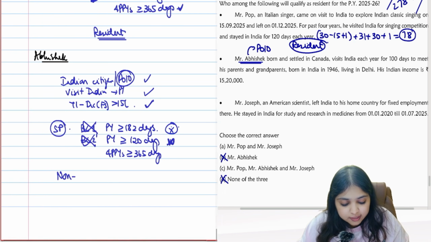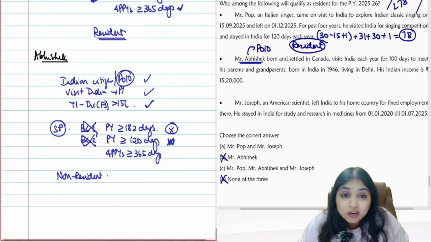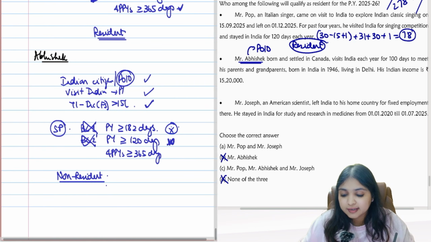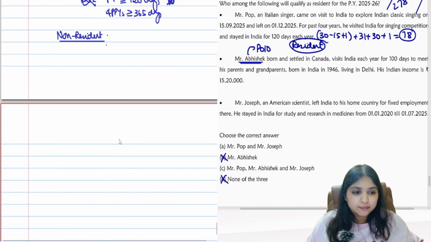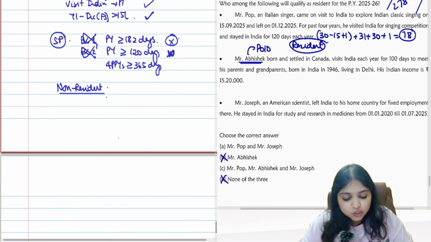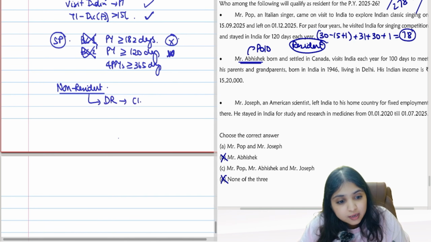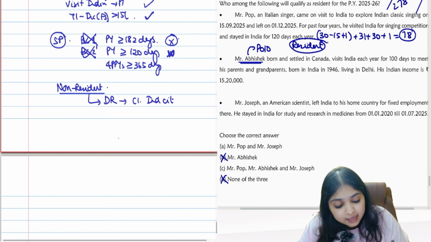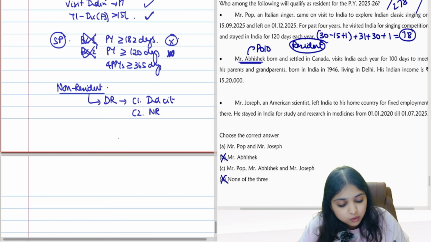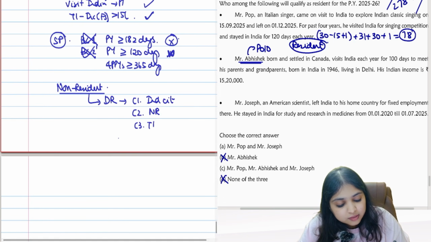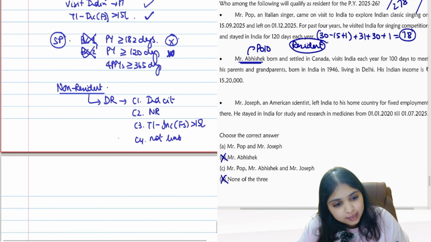So what will you call your assessee? You will call your assessee non-resident. Now, if he is a non-resident, do you close your answer over there? You don't. If he is a non-resident, you check whether he is deemed resident or not. How many conditions do you have for deemed resident? 4 conditions. Condition 1, assessee must be an Indian citizen. Condition 2, he must be a non-resident. Condition 3, his total income minus income from foreign sources should be more than 15 lakhs. And condition 4, he is not liable to pay tax in any other country.